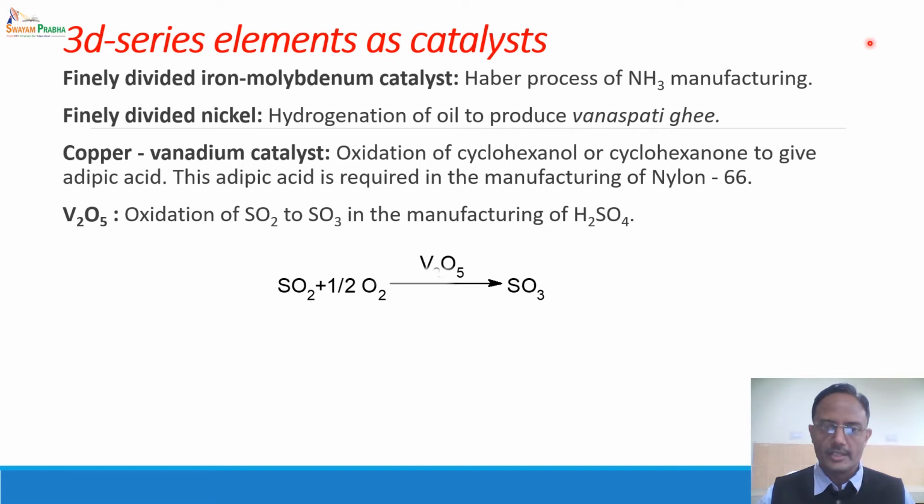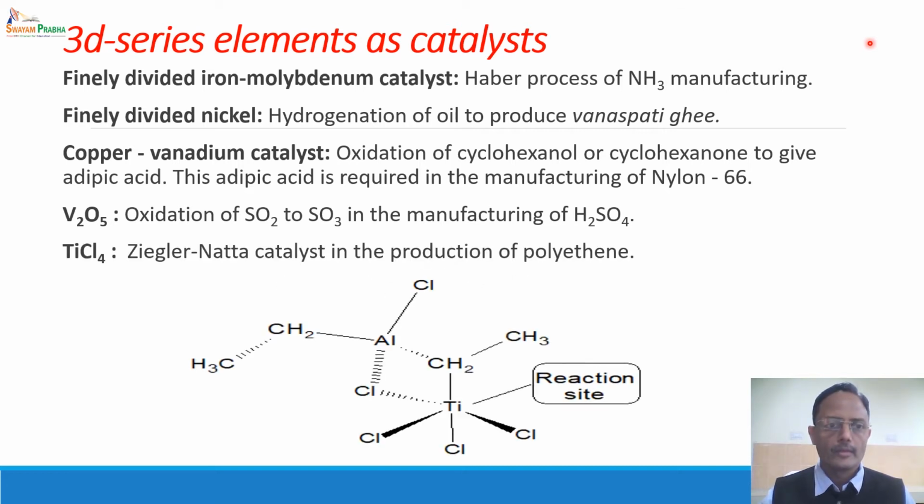Another example is TiCl4. TiCl4 is used as a catalyst or as one of the components of an important catalyst which is called a Ziegler-Natta catalyst. It is used in the polymerization of ethylene or propylene, this type of alkenes or olefins.